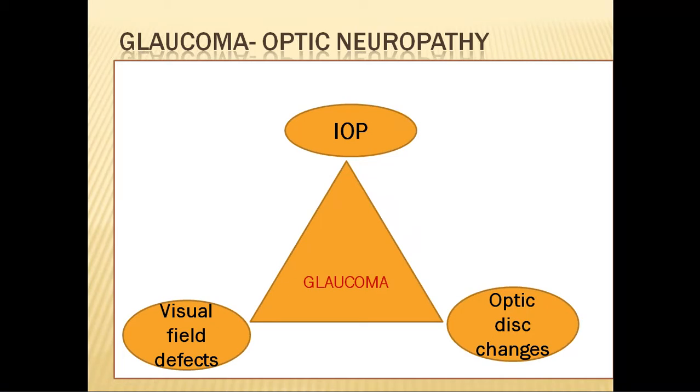If you look at this figure, glaucoma consists of three important features, a triad, out of which the first and foremost is the optic disc changes. The optic nerve head undergoes typical changes called glaucomatous cupping, because of which there will be damage and atrophy to the optic nerve, leading to eventual blindness.